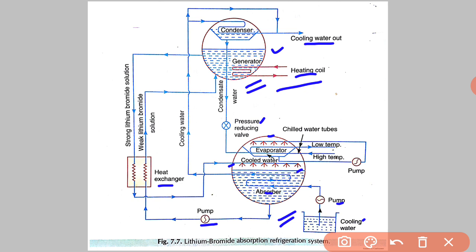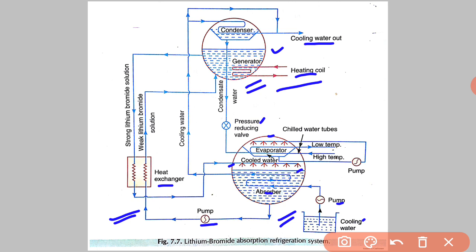The weak solution of lithium bromide from the absorber to the generator is also passed through the heat exchanger. So this weak solution gets heat from the strong solution in the heat exchanger. See, this is the heat exchanger, and in the heat exchanger the weak solution of lithium bromide from the absorber gets heat from the strong solution.